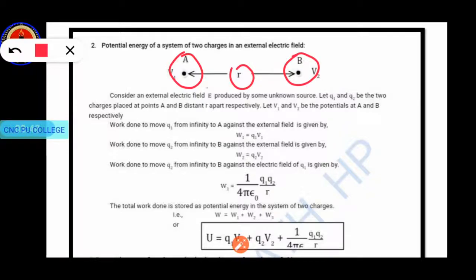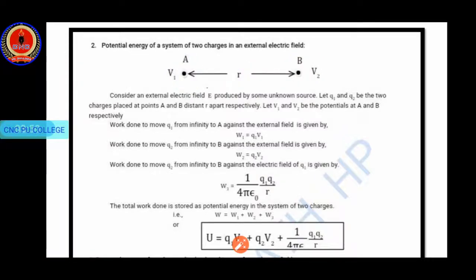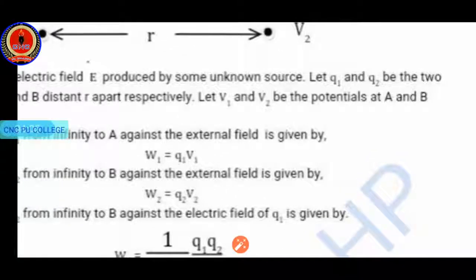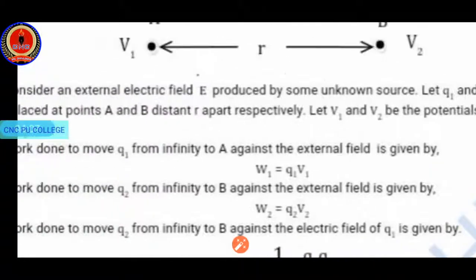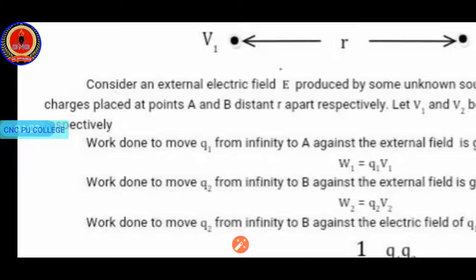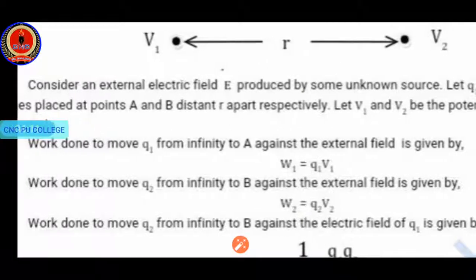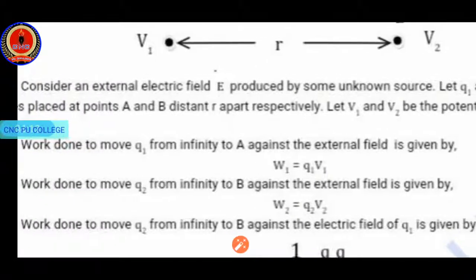It's very simple. Consider an external electric field E produced by some unknown source charge. Let Q1 and Q2 be the two charges placed at points A and B, a distance r apart respectively.